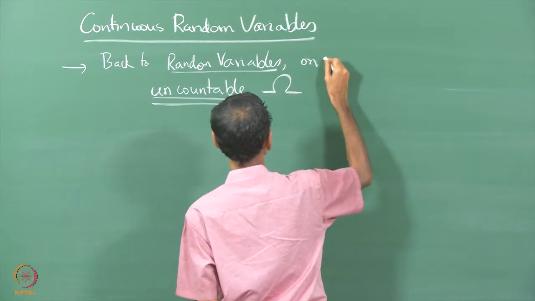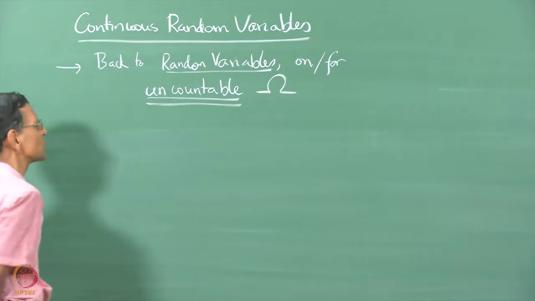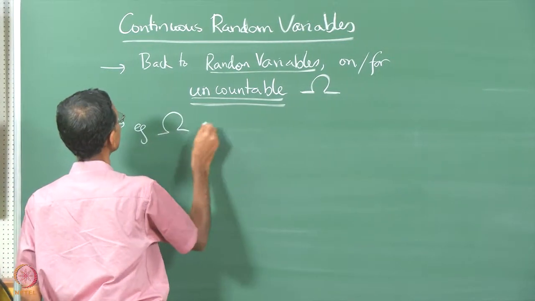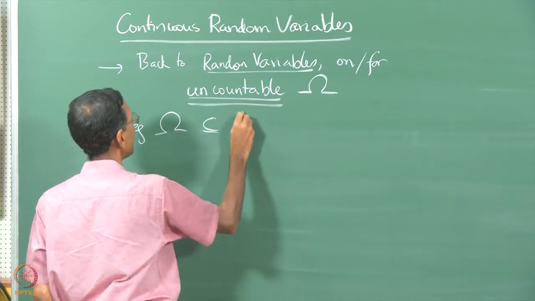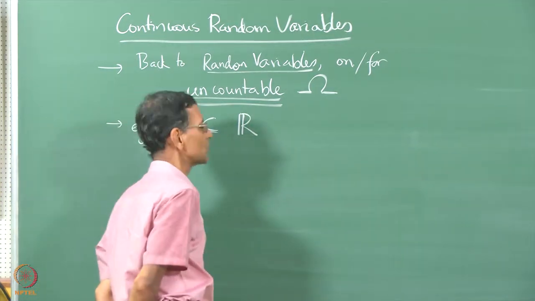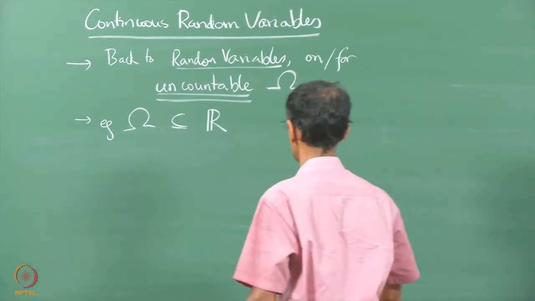Or let us say, for the case of uncountable omega, such as omega itself being a subset of R, that is, a real line. So, this is the simplest such uncountable sample space that we have.